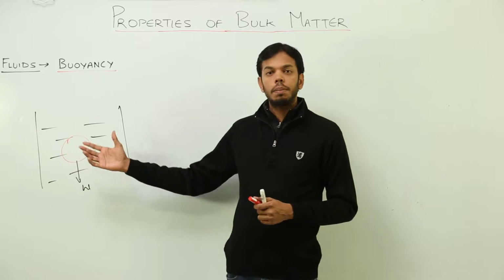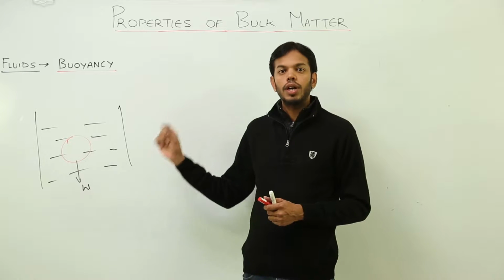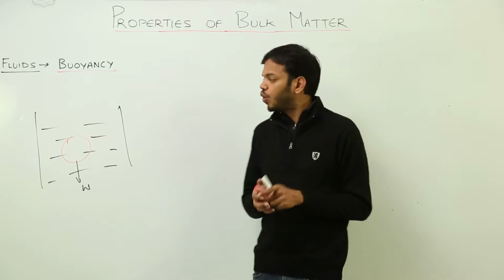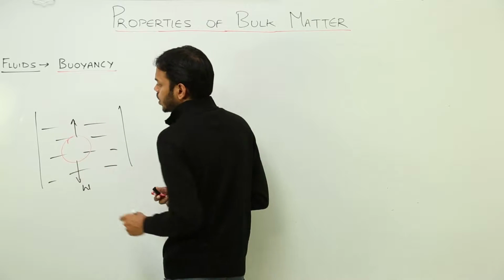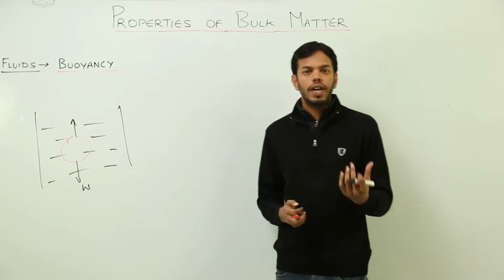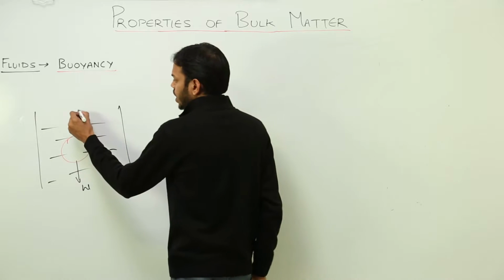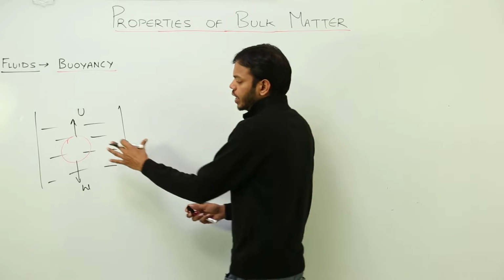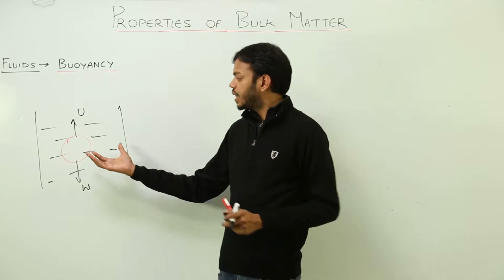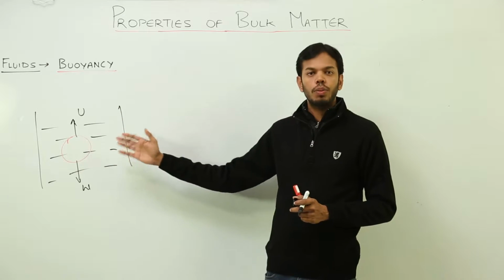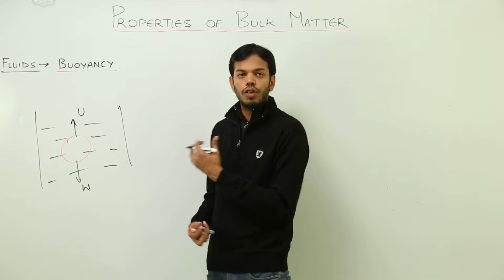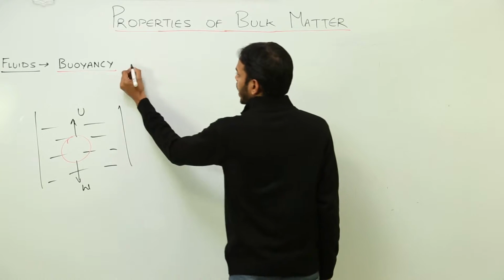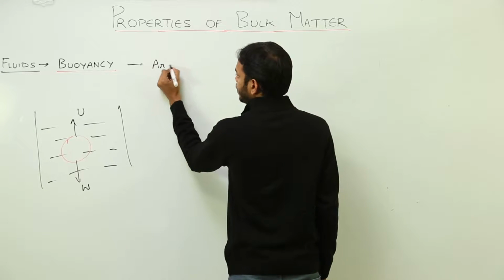If a body is submerged inside any fluid, the body is going to experience an upward force which is called thrust or upward thrust, or generally it is called the buoyant force. So this upward thrust or buoyant force acts on this body, due to which the effective weight of the body decreases. This phenomenon is called buoyancy. The greatest explanation of this buoyancy principle was given by Archimedes.